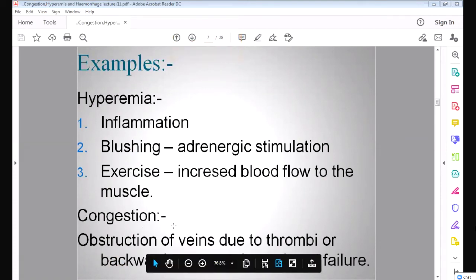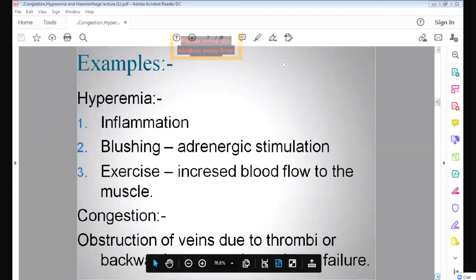And congestion, I told you, has two important causes. First, heart failure, because the heart is not pumping the blood, arterial blood is not coming to the tissue, and only the venous blood is collecting in the tissue. Second, obstruction to the vein due to thrombi. You will learn what a thrombus is in the next lecture. So you should remember the two important causes of hyperemia: inflammation and exercise, and two important causes of congestion: obstruction of the veins and heart failure.